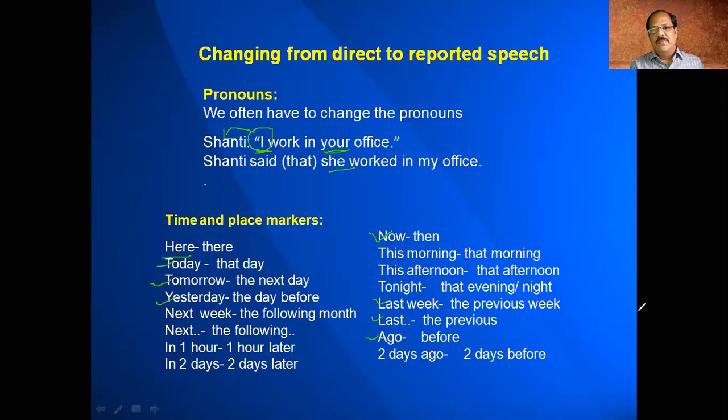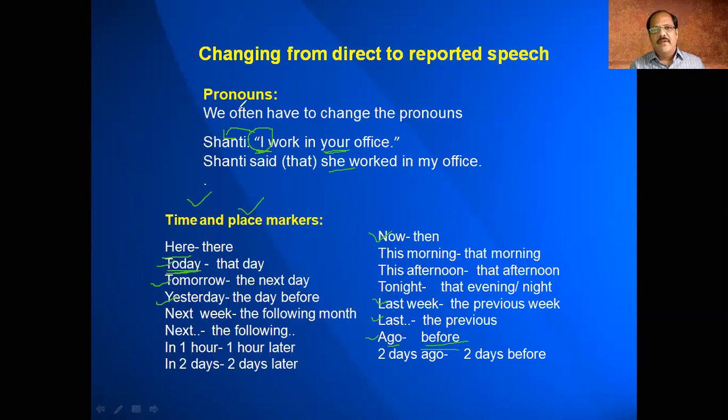3 days ago becomes 3 days before. Whenever "ago" comes, we have to write "before". So the time and place markers have to be changed. In converting direct speech into indirect speech, today, maybe it was said 4 days ago or 5 days ago. When you are converting, you are giving information right now. You can't say "today". It was said on that day, whatever day that she or he said, we have to use that. So we have to see that all these time and place markers are changed to their corresponding ones.